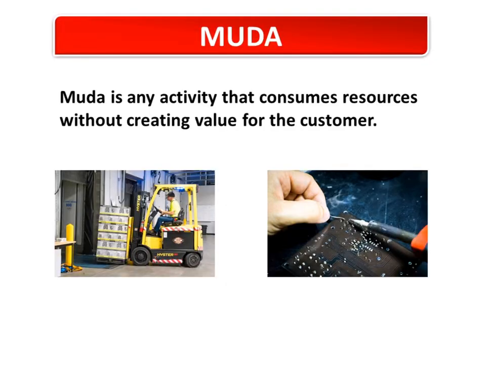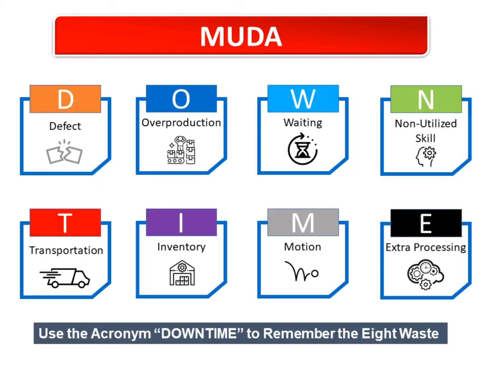Muda is any activity that consumes resources without creating value for the customer. Describing waste is not as easy as one might think. Waste appears throughout organizations and is often mixed with non-waste. There are 8 types of waste. The 8 wastes include defect, overproduction, waiting, non-utilized skill, transportation, inventory, motion and extra processing.